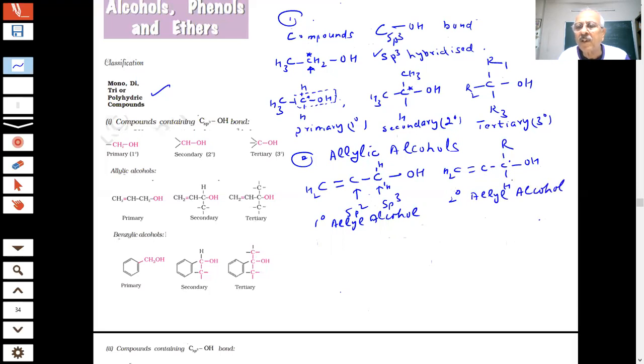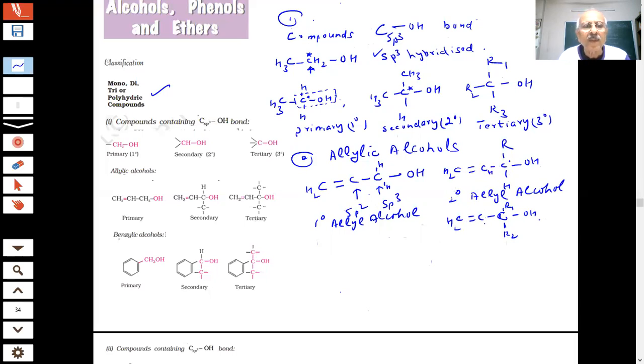And another possibility: this hydrogen, if I remove it, students, this is my carbon, OH here, this is my R1, this is my R2. Now what type of allyl alcohol is it? This carbon is attached by a single bond, then next a double bond. There should be one hydrogen here.